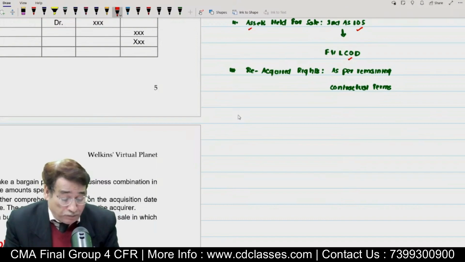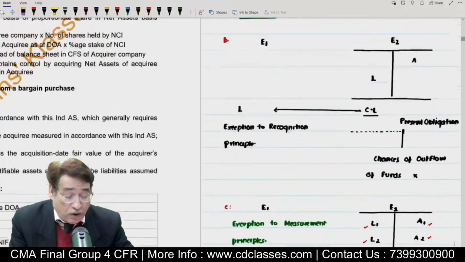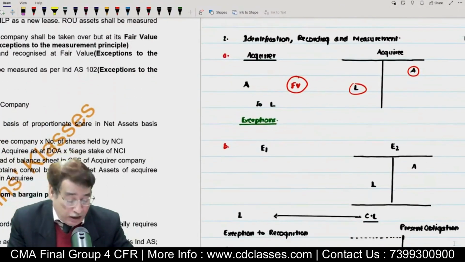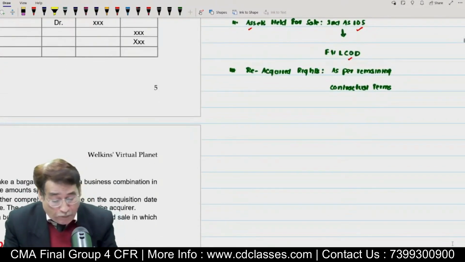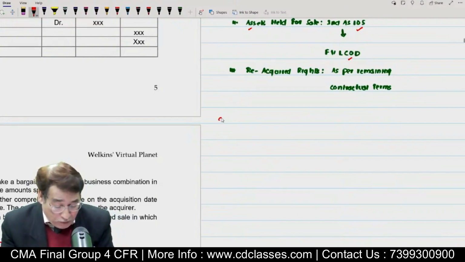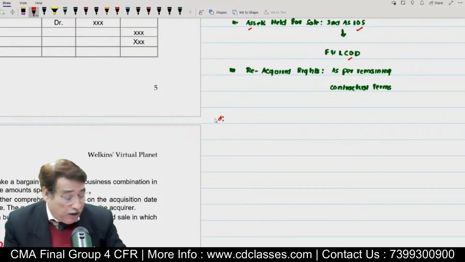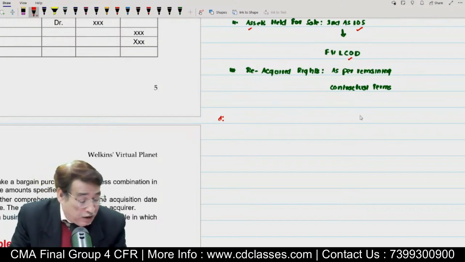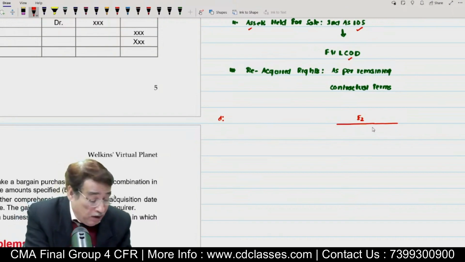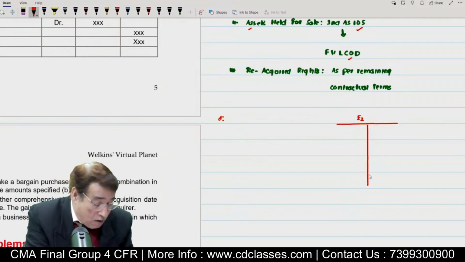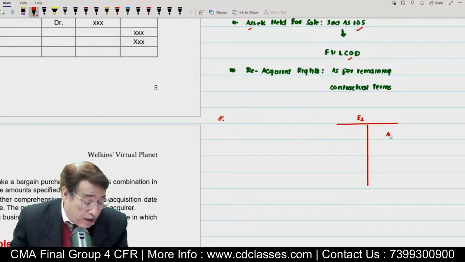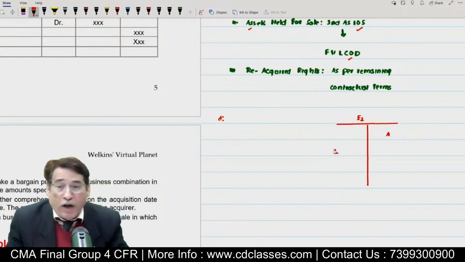Correct? Now, after having noted down all these points, remember one thing, still point number 2 is on. Under point number 2, we have talked about A, B, C, and now I am writing point number D. Correct? What is point number D now? Under point number D, see here, this is the balance sheet of, let us say, the acquiree entity, and we have taken the acquiree entity as E2, right from the beginning of this particular chapter. Obviously, there are some assets and some liabilities in the books of the acquiring company.